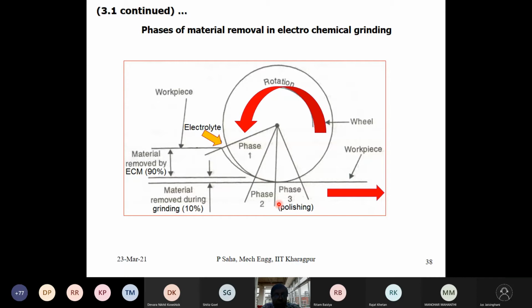So if we additionally have some abrasive grits embedded and have mechanical abrasion in this zone, whatever passive layer is created is continuously removed by mechanical interaction.